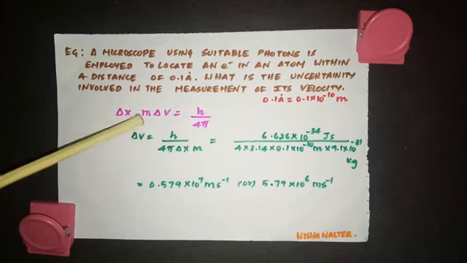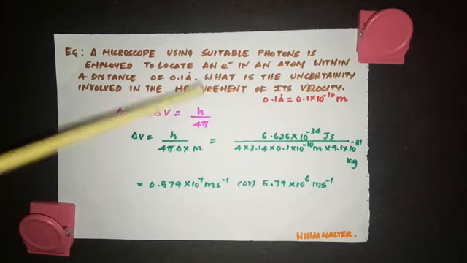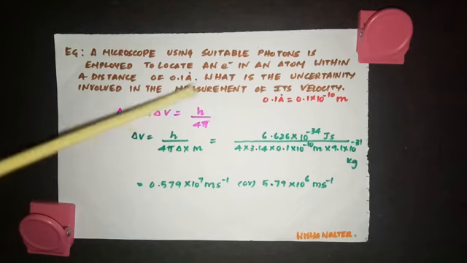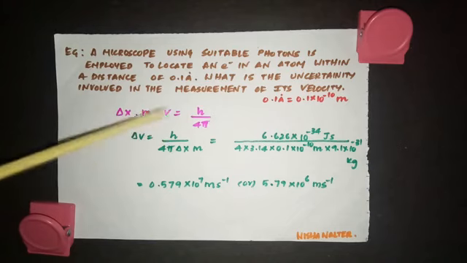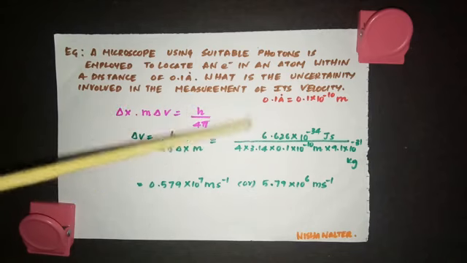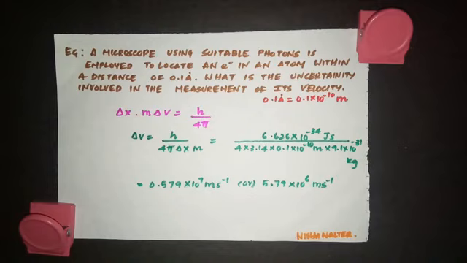So del X into m del V is equal to h by 4 pi. This is the Heisenberg's uncertainty principle. Now you are asked to calculate del V. Del V is equal to h by 4 pi into del X into m. You are bringing all this to the denominator. Now substitute all the values. H value is 6.626 into 10 to the power minus 34 joule second. Joule is also equal to kg meter square second inverse square.